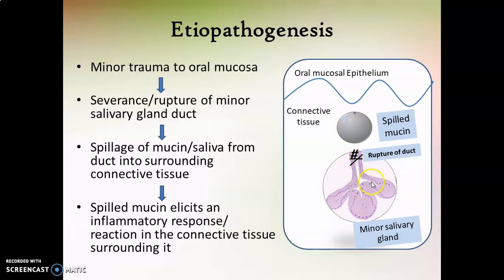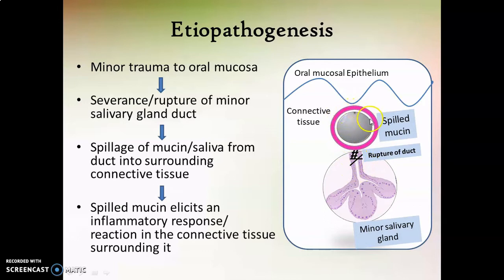Mucin or saliva is carried within the lumen and the duct of the salivary glands. When this mucin is spilled out into the connective tissue, it is like a foreign body to the connective tissue and it elicits an inflammatory reaction surrounding this area of spilled mucin like this. So from this you can very well correlate the microscopic findings of a mucocele as well. There is a rupture of salivary gland duct which causes spillage of mucin.